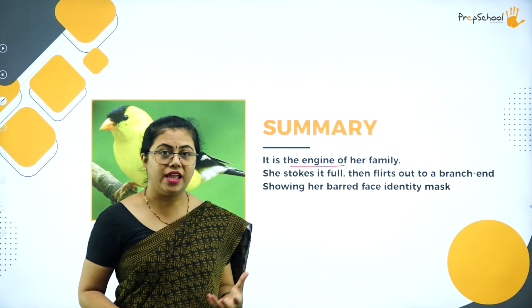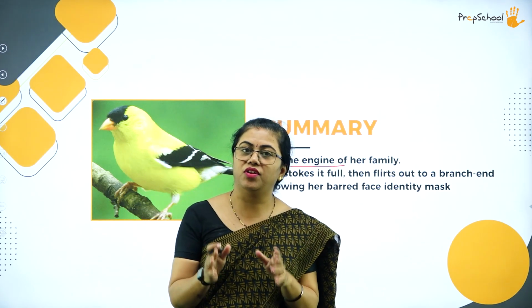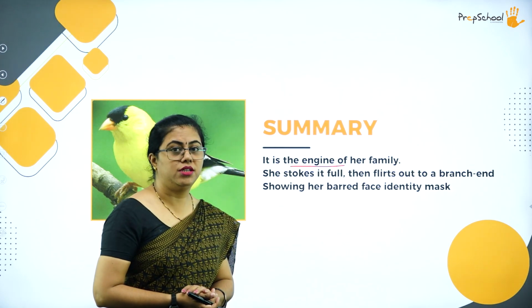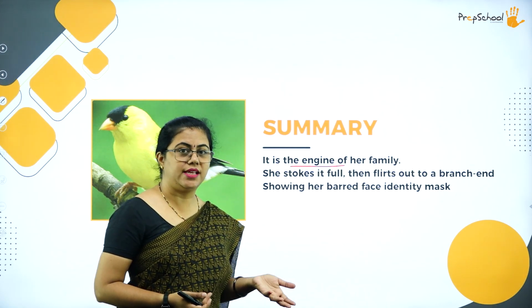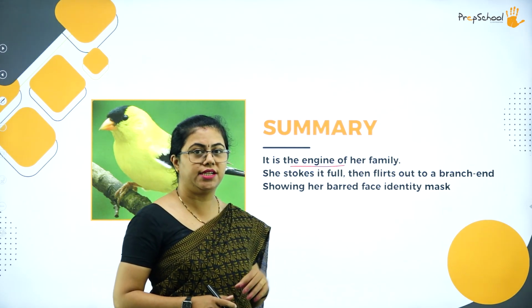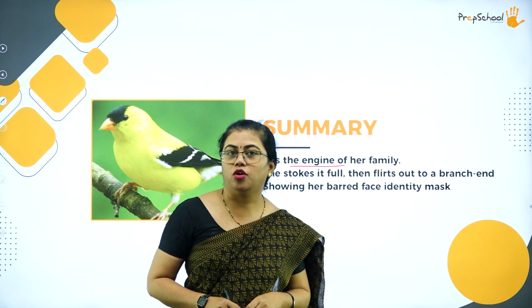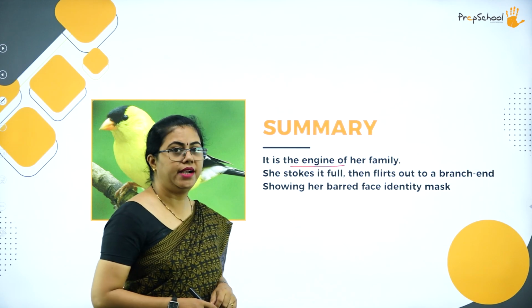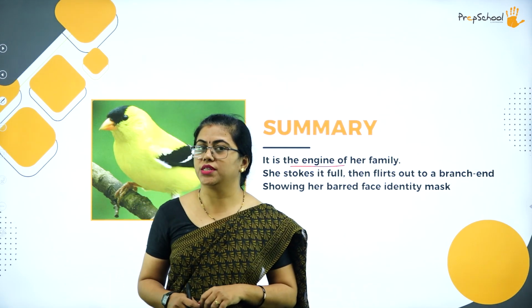She gives life to her family. She gives life everywhere, wherever she goes. She stokes it full. She completely does that. Then flirts out to a branch end. Suddenly she jumps to the end of a branch. Fine. Showing her barred face identity mask. So there she shows her face.